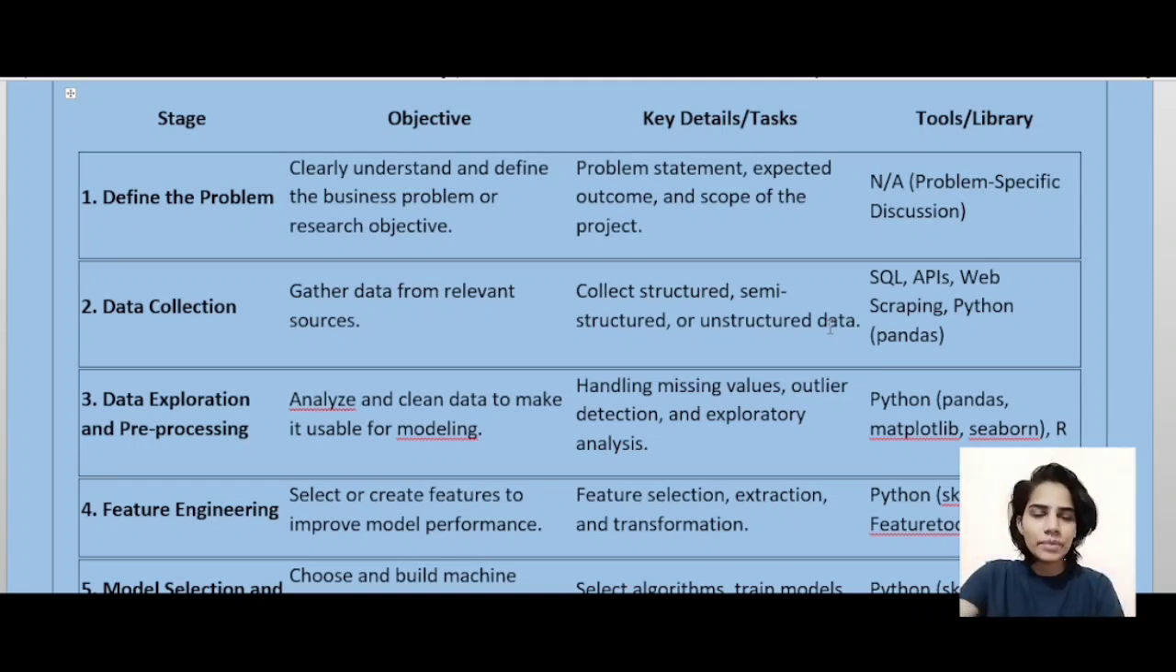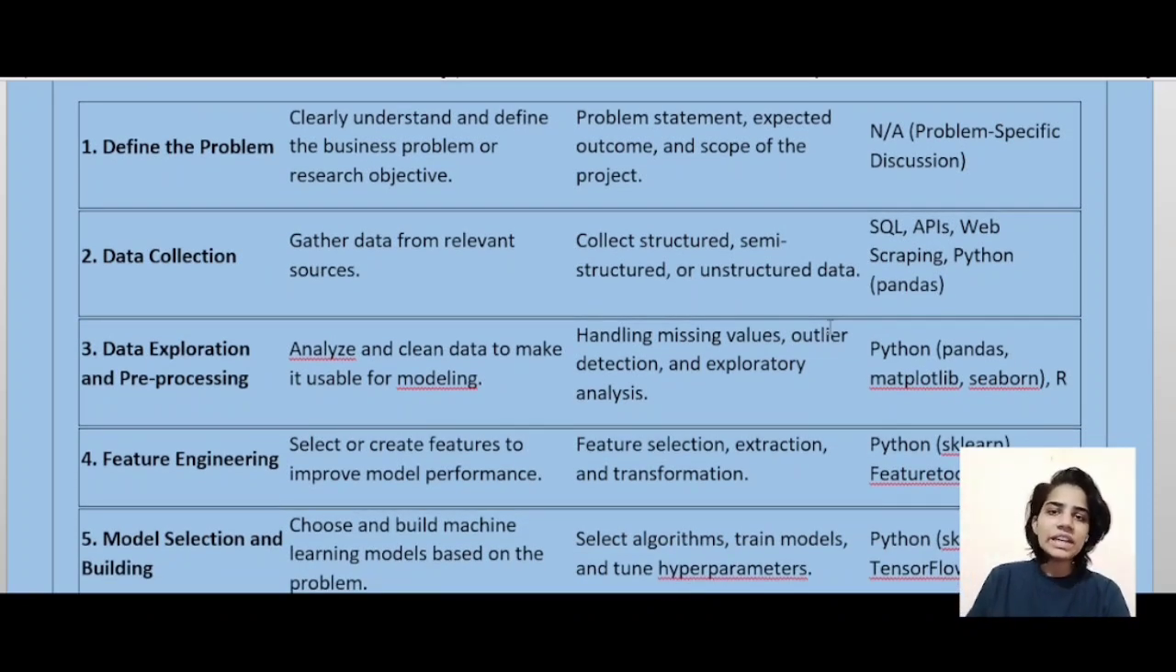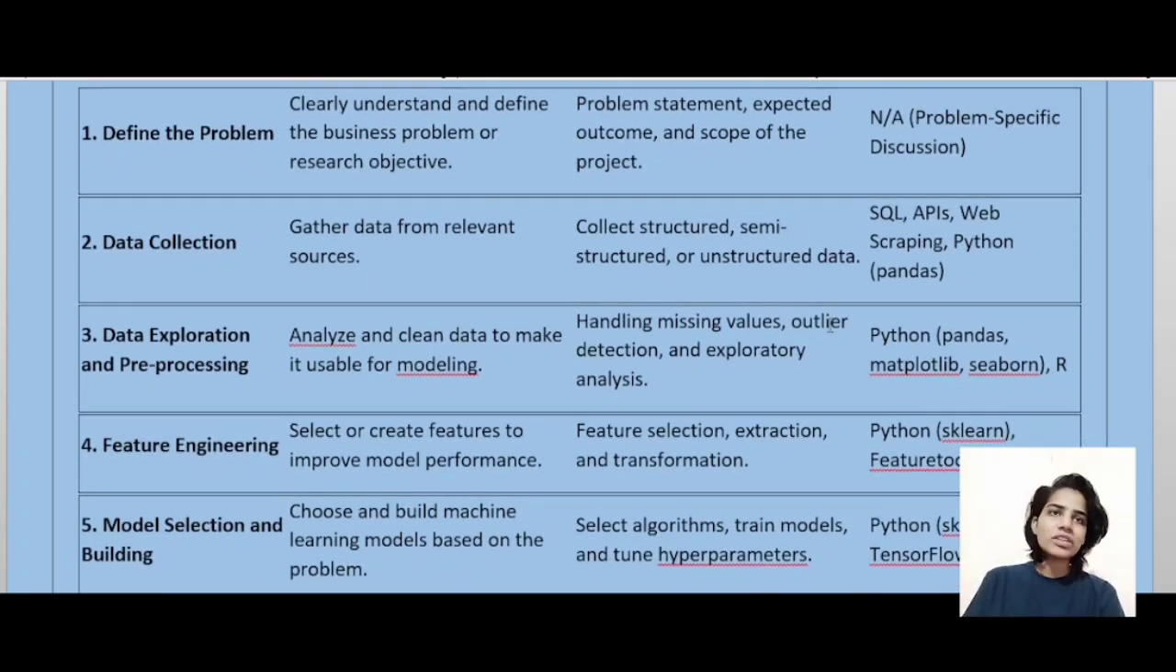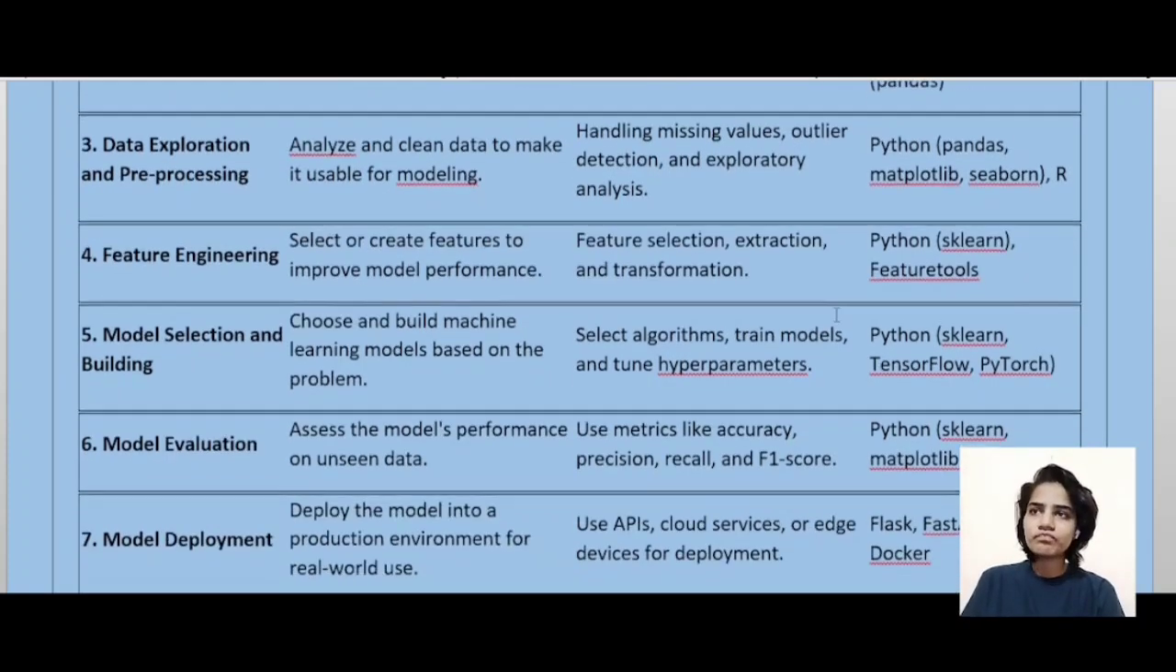Next is tools and libraries. Problem specific discussions. Right. The second stage is data collection. So gather data from relevant sources. And what are the key details? Collect structured, semi-structured or unstructured data. And tools and libraries used are SQL, API, web scraping, Python, etc.